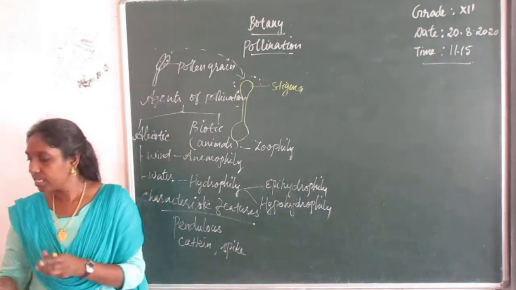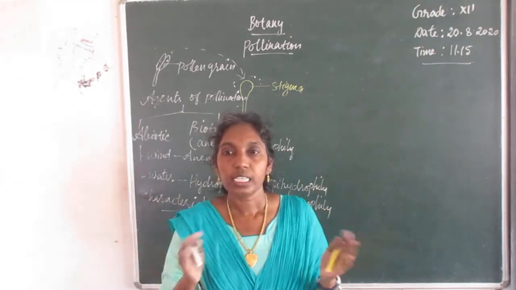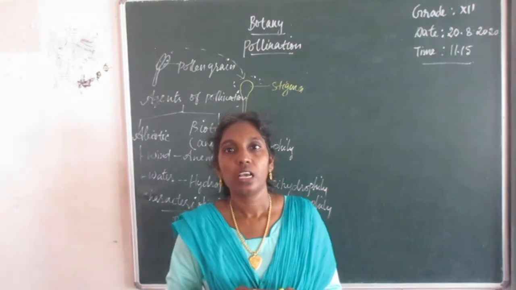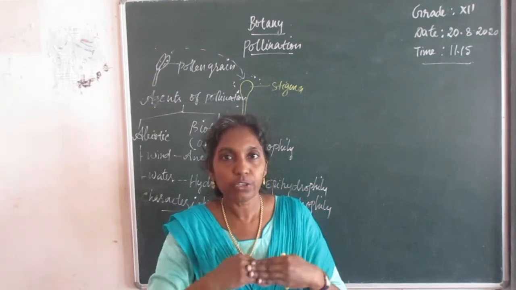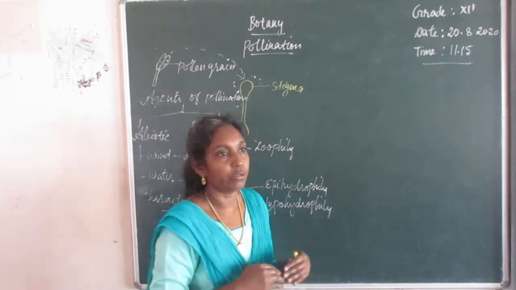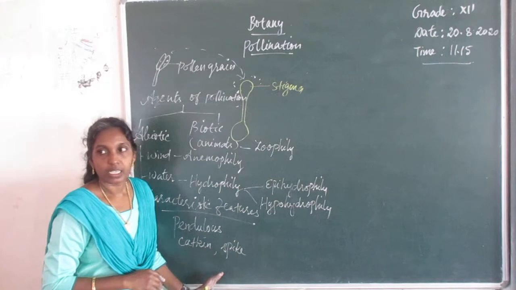And this produces abundant pollen grains. The pollen grains are numerous and the perianth is reduced. The perianth is the outermost whorl of the flower, which includes calyx and corolla. But this type of flowers reduce the perianth. Either the perianth is absent or it may be reduced. That is another characteristic feature of anemophilous flowers.